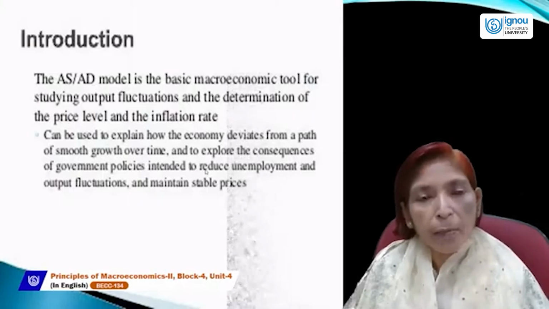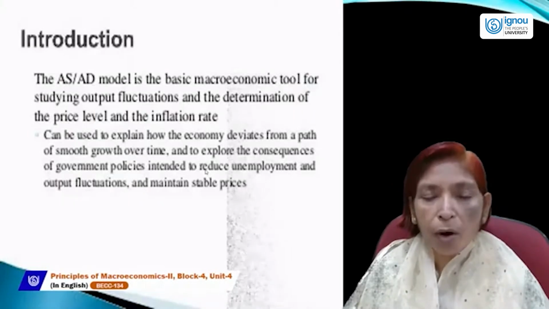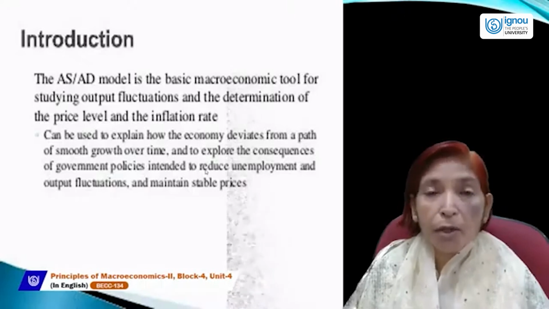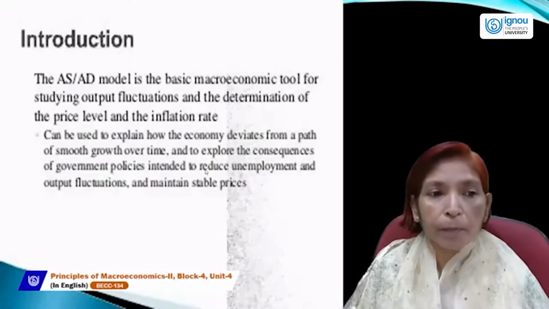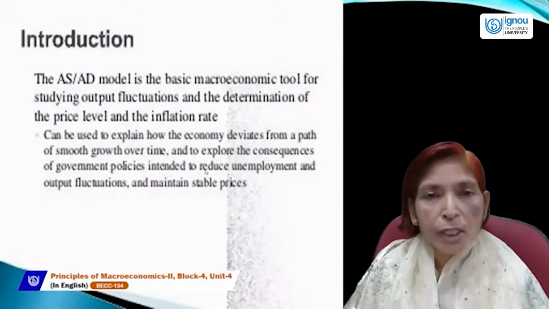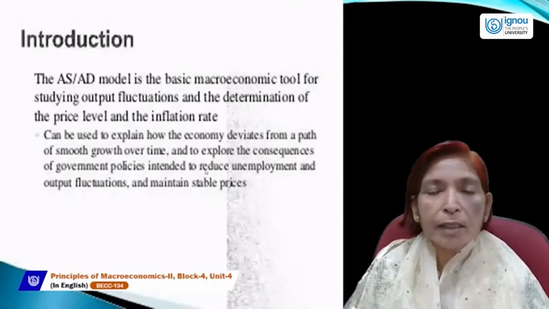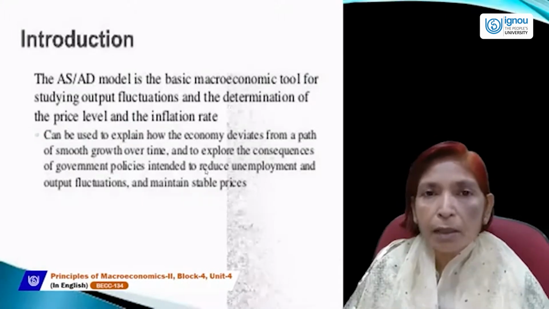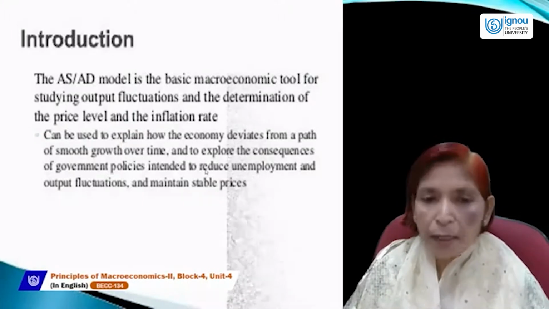So the aggregate demand and aggregate supply model is very important in macroeconomics because it is the main tool for studying output fluctuations. GDP and price level can change due to a change in aggregate demand and aggregate supply.